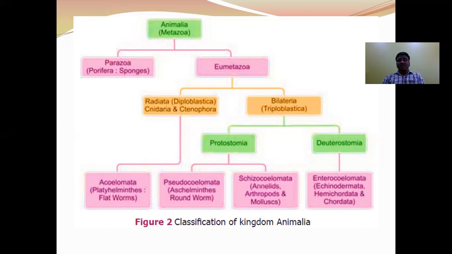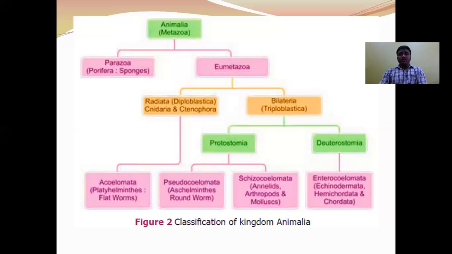The grade Bilateria is further divided into two divisions, which are Protostomia and Deuterostomia, on the basis of fate of blastopore. The blastopore is the primitive opening present during early embryonic development. The animals in which blastopore develops into mouth are called protostomians. The animals in which blastopore develops into anus are called deuterostomians.